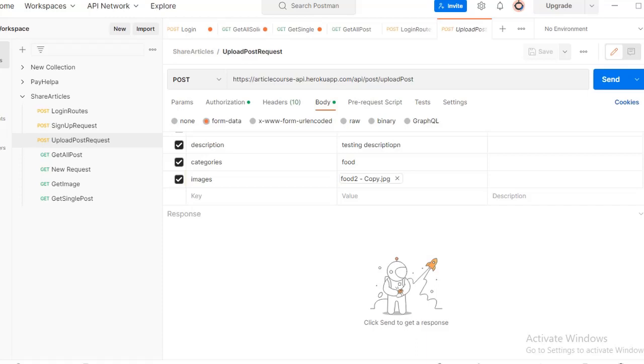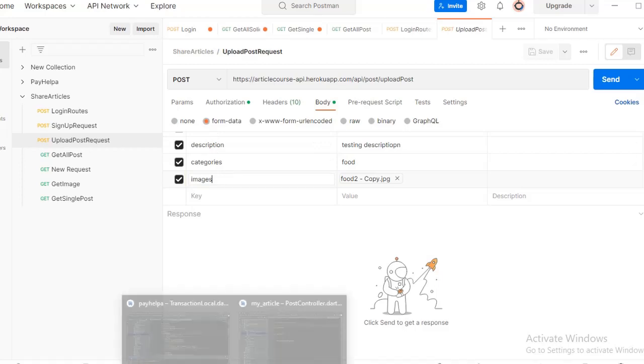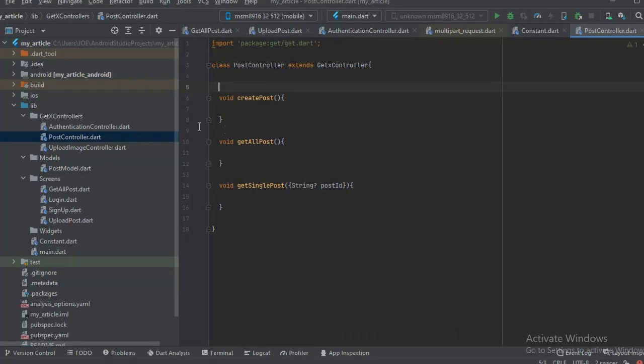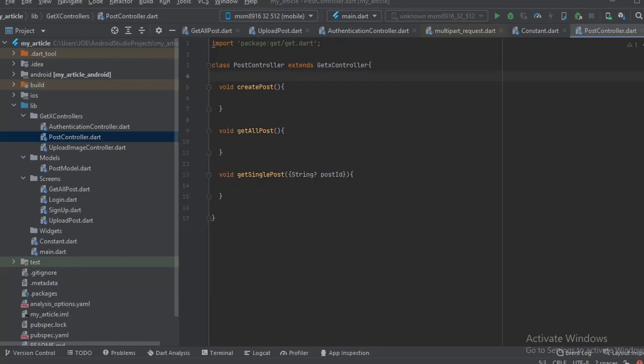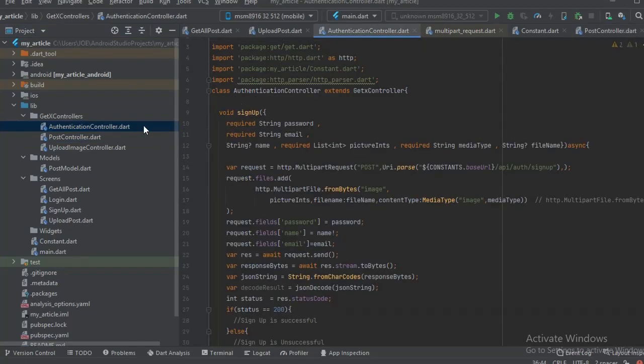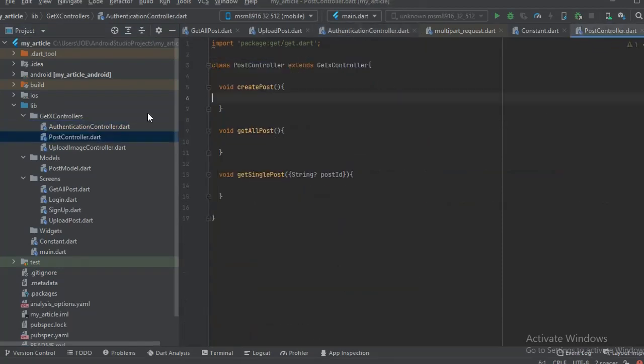And because we're going to upload an image, we're going to use the form data. We're not going to use the normal one. Let me show you what I mean. Because we are uploading an image, we are going to use multi-part file to upload the image. So remember, we used multi-part during the sign up. We used a multi-part file to upload the image. So we're gonna do same here to create posts, because we are dealing with images. So it's gonna be similar to that of the sign up. So all we need to do is just pass in the necessary parameters here.